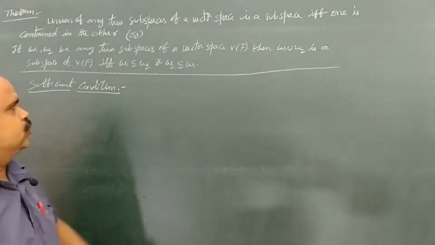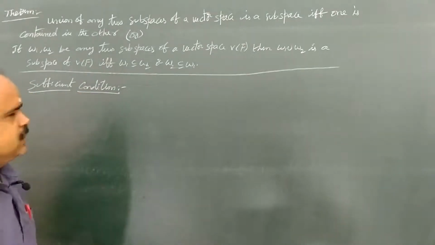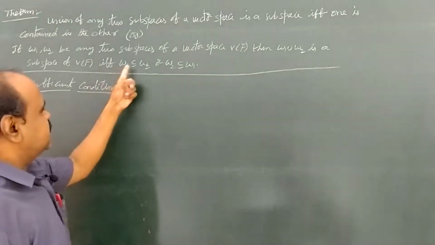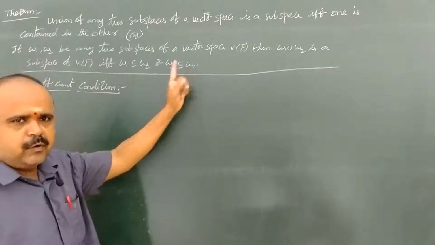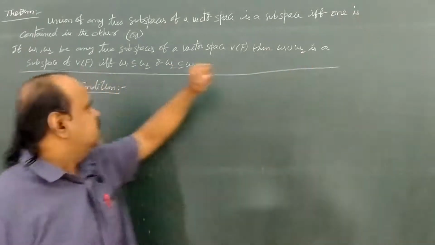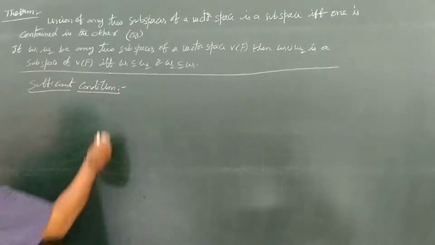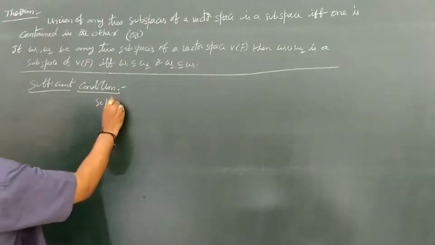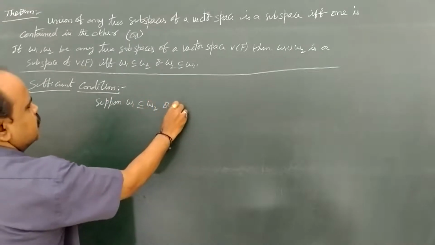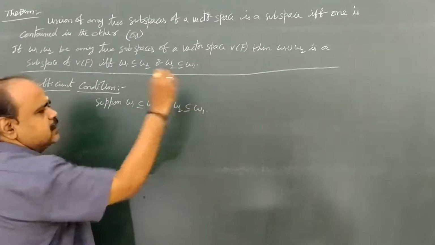Coming to the sufficient condition. In the sufficient condition, we suppose W1 is contained in W2 or W2 is contained in W1, and we are going to prove that the union W1 union W2 is a subspace of capital V. Suppose W1 is contained in W2 or W2 is contained in W1.